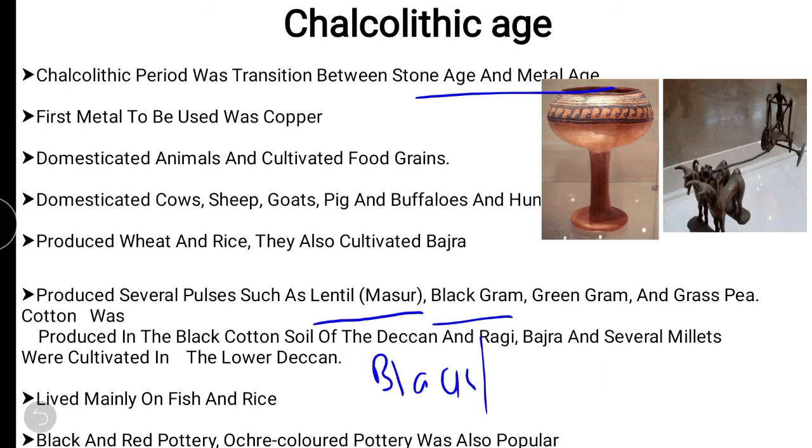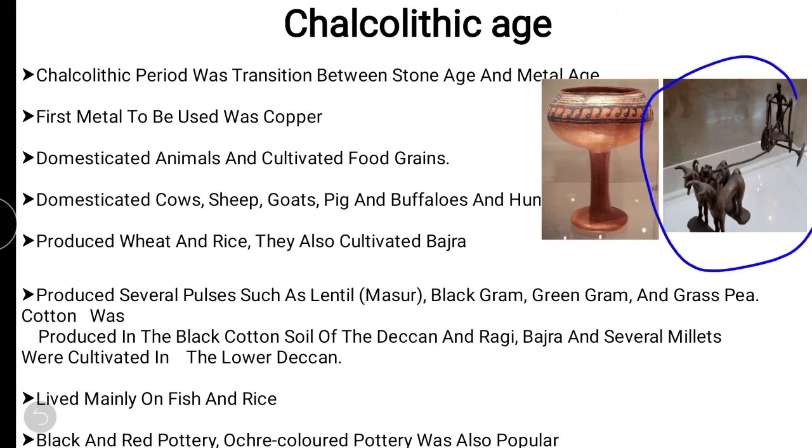And one more thing, guys, they domesticated the cattle in the Neolithic only, but now they have invented the bullock cart. Here you can see the artifact which has been excavated from a Chalcolithic site. Through this artifact, we can say that they used the bullocks as a cart. Bullock carts started in the Chalcolithic period.